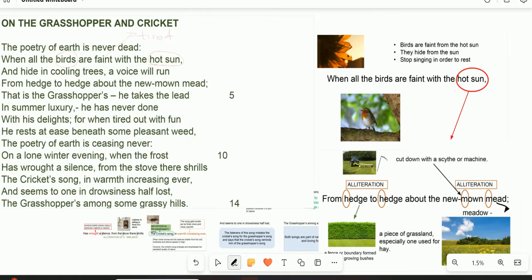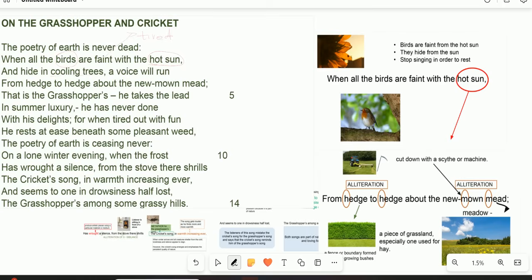So here are the birds, when all the birds are faint with the hot sun, it means they are worn down. Birds are faint from the hot sun, they hide from the sun, stop singing in order to rest. So they stop singing. It means that now currently in line 2 there is no sound. Remember, we rely on sound to carry and justify the beauty of nature that is never ending. And then they hide in the cooling trees. So even though it's hot, summer has got quite a number of plants, such as trees, where the birds can hide to cool off from the scorching sun.